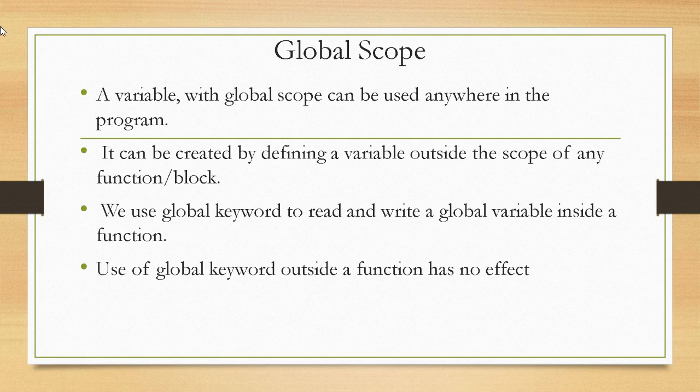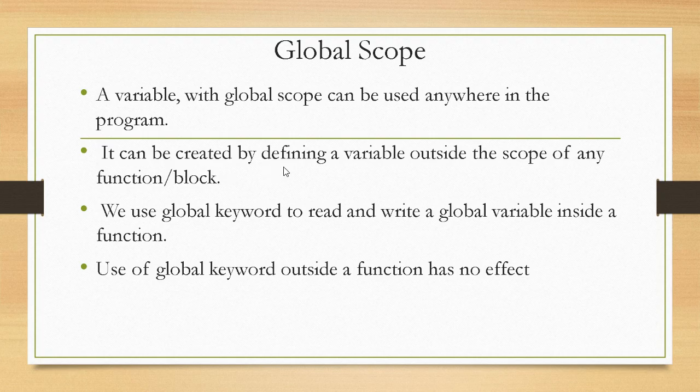Next, global scope. A variable with a global scope can be used anywhere in the program. Local scope is limited only within the function. Suppose I want to use a variable throughout the program, then I have to go for the global scope. A variable with a global scope can be used anywhere in the program.